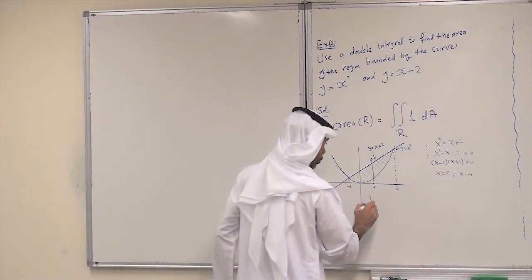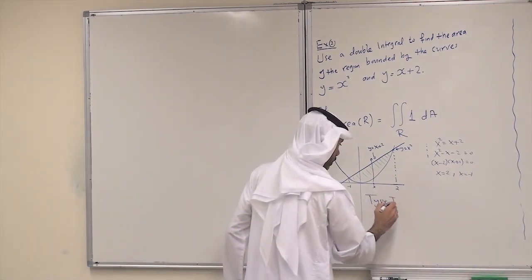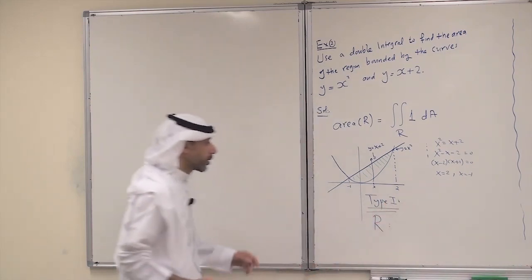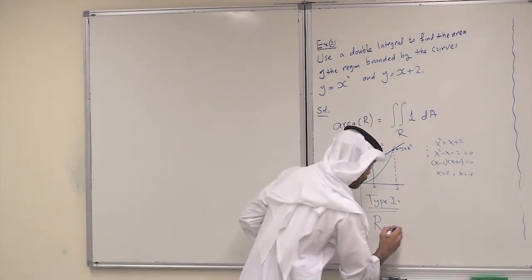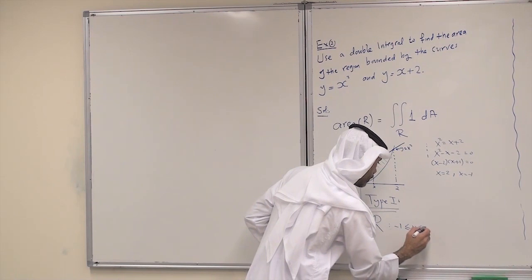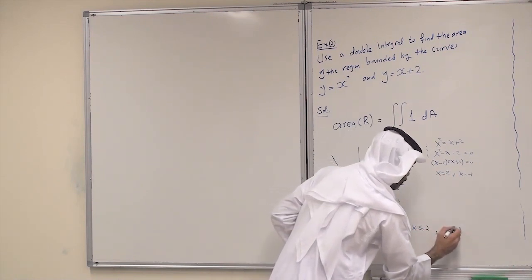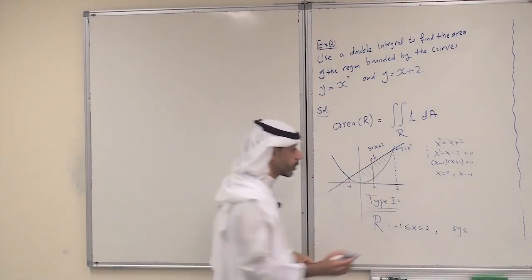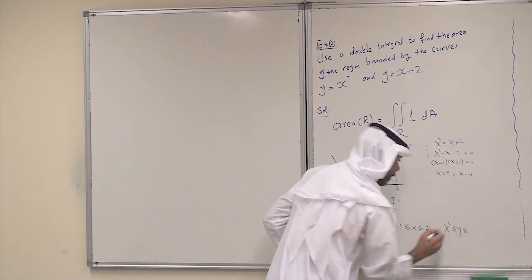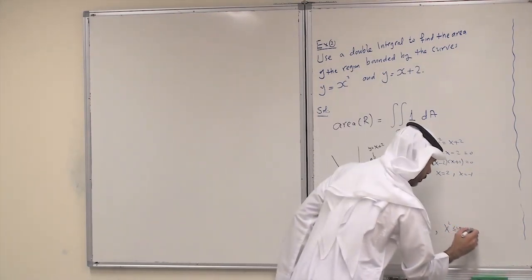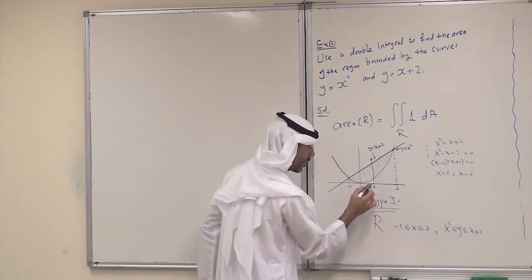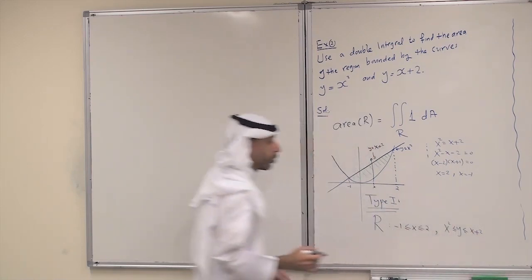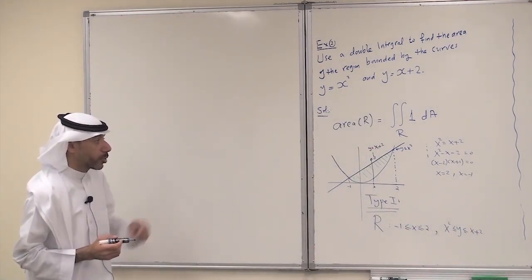So for R, the x interval will be minus 1 to 2, minus 1 less than x less than 2, and y between the lower curve and the upper curve. I enter through x squared, so this is the parabola, x squared is the lower, and the upper is the line, x plus 2. So at each x, always x squared less than x plus 2. So this is the description of this region.